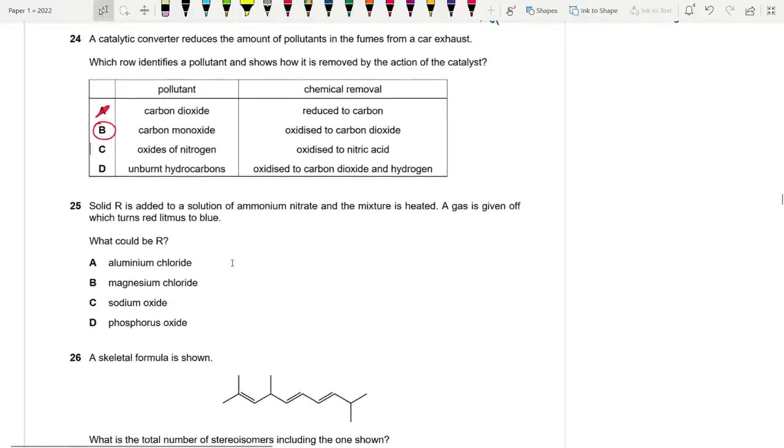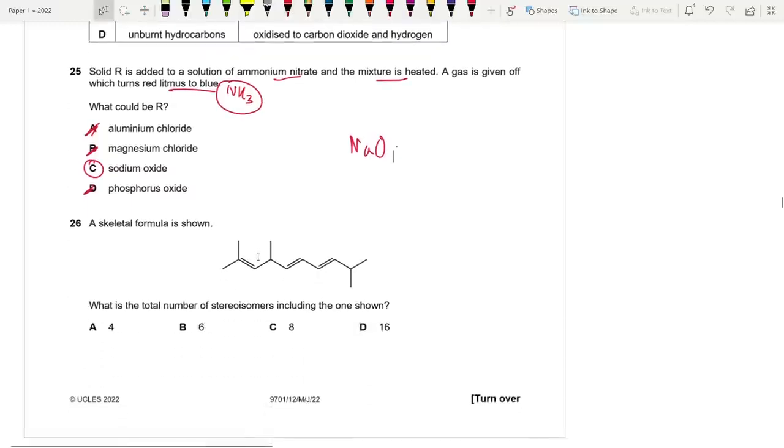25. Solid R is added to a solution of ammonium nitrate, and the mixture is heated, and a gas is given off which turns red litmus paper blue. So this is basically ammonia gas. Ammonia gas will be given off when an ammonium salt, which is acidic, is heated with a base, an alkali, something basic, right? Out of these four, what is basic? I just told you that aluminum chloride has some acidic characteristics. So does magnesium chloride, and phosphorus oxide is also acidic. So the correct answer is sodium oxide. It is basic in nature. Okay, basic oxide.